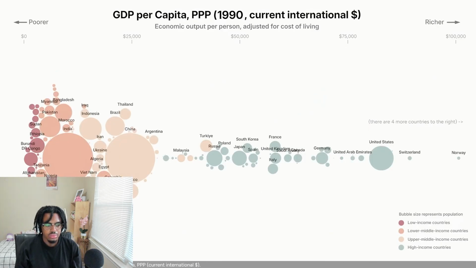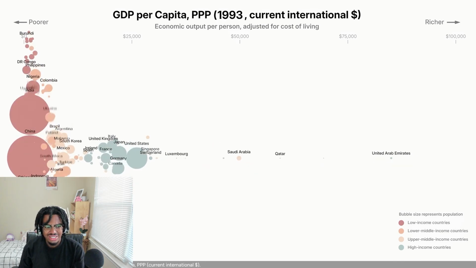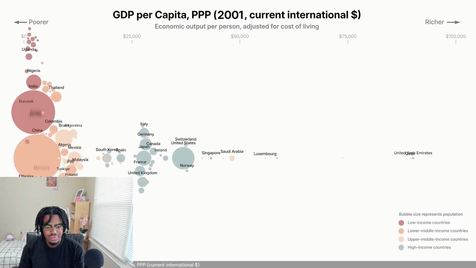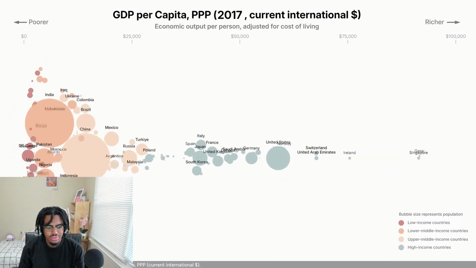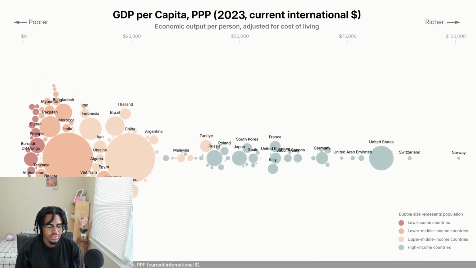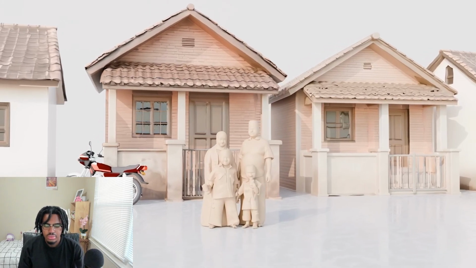If we go back to 1990, the bubble chart looked like this. Almost 40% of the world lived in low-income countries. As the years passed, billions climbed out of poverty, and now most of the world lives in middle-income countries. This doesn't mean that people aren't struggling or that we shouldn't worry about rising inequality within countries, but personally, I also think it's important that we acknowledge the progress that has been made.